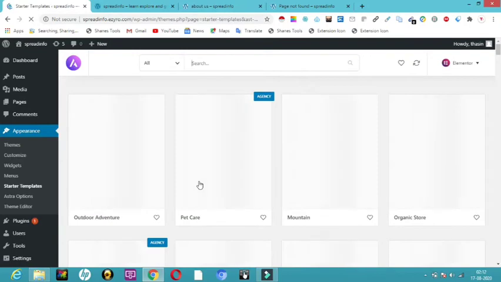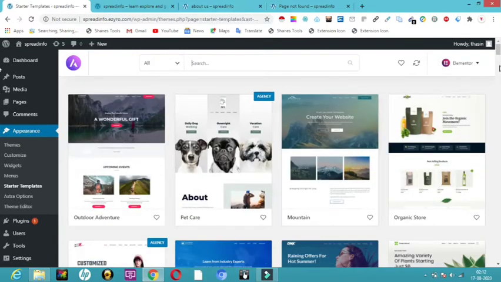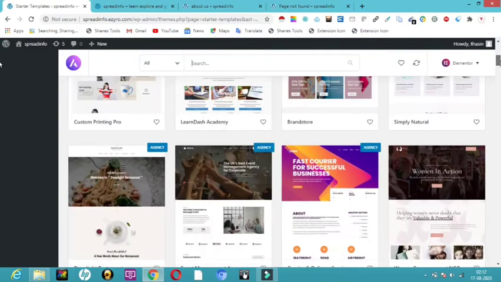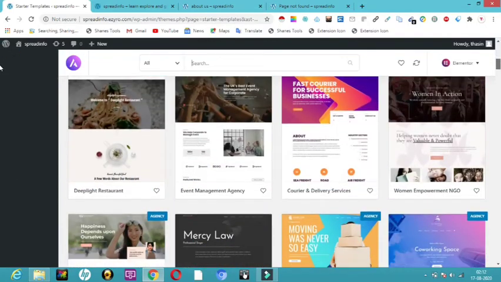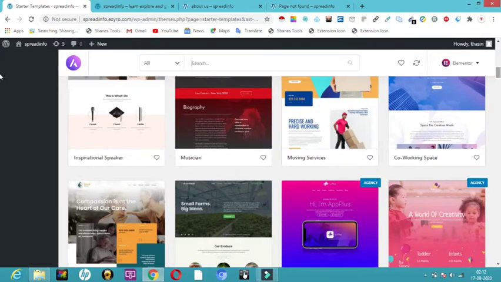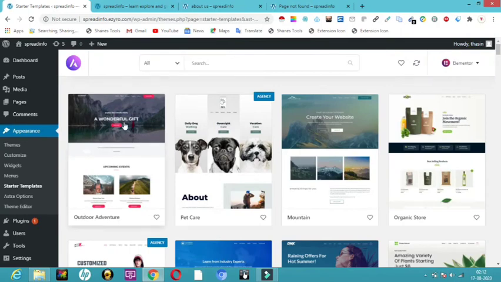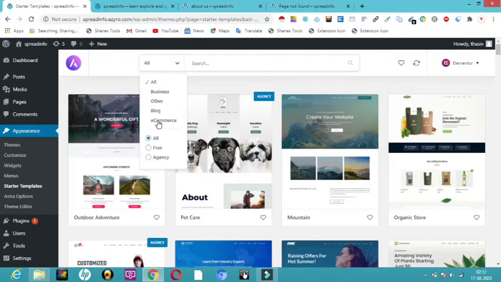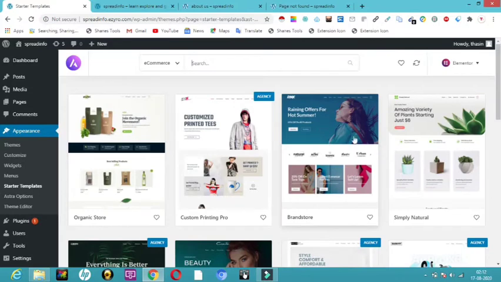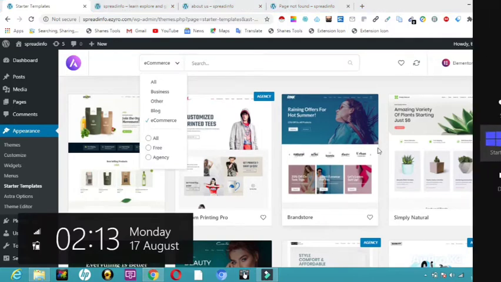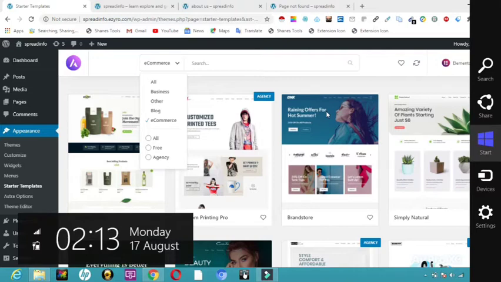I have chosen Elementor, and they are providing me n number of websites and themes which we can use. Let me show you this first one, something called wonderful gift. If you want to make one for business, you can click on business, other, blogs, and e-commerce. For e-commerce, this brand store is really doing awesome. You can work on this. Now we are making a website just for information. This brand store you can use for your e-commerce website. And now you can select any one of these.